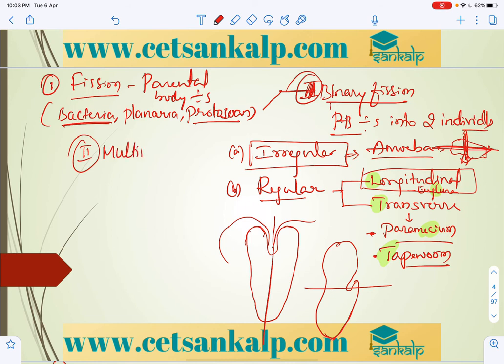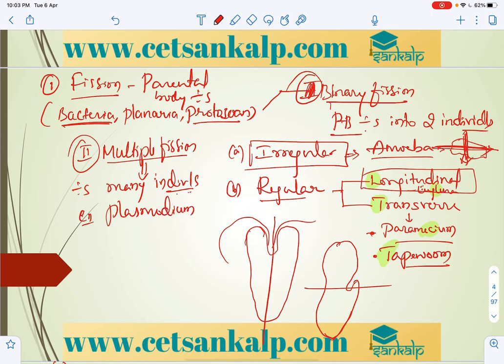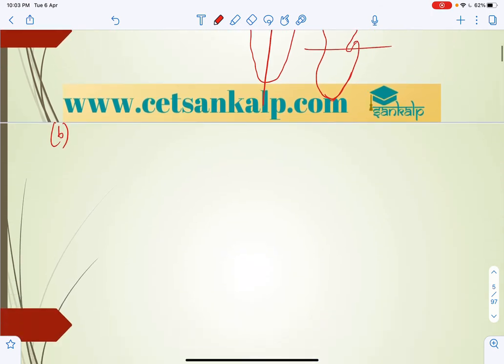So in this multiple fission, an organism divides into many individuals. So what is that? Generally the example for this is plasmodium. So multiple fission, plasmodium, right? So next, the second type, budding.